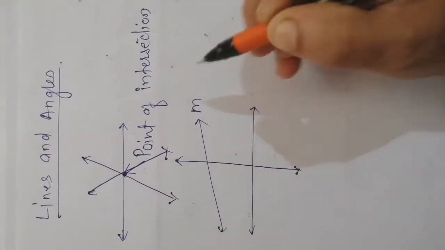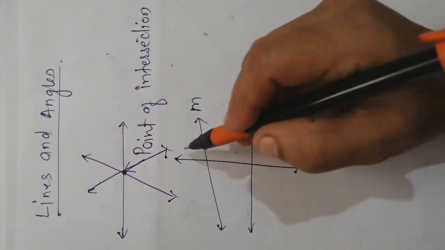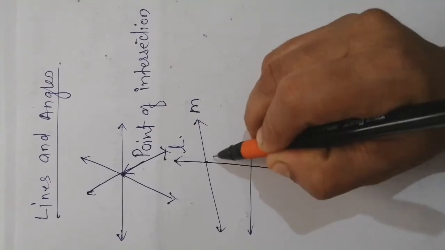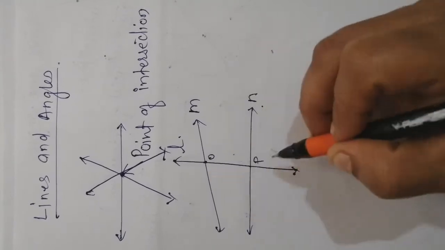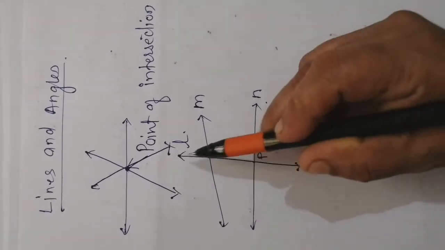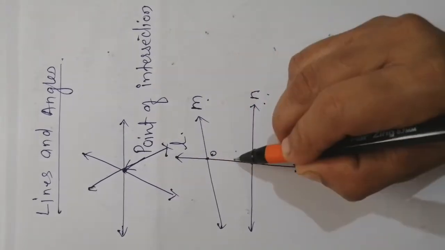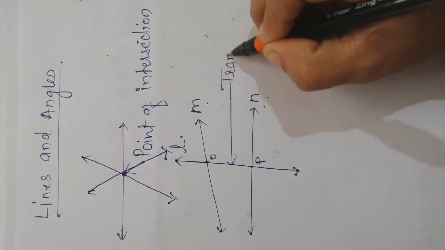Here this is line M and this is line N. These lines M and N are intersected at two different points. This is O and this is P. At these two points, line L intersects line M and line N, and that's why this line L is called a transversal.